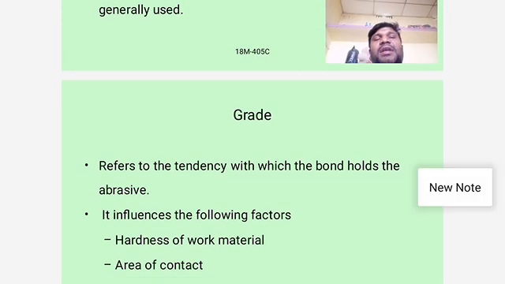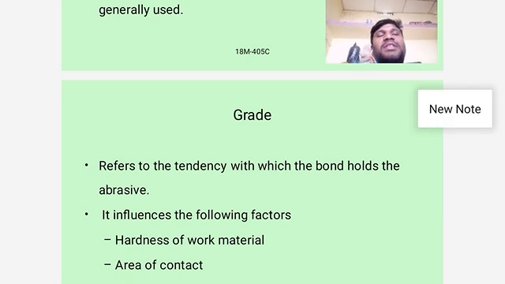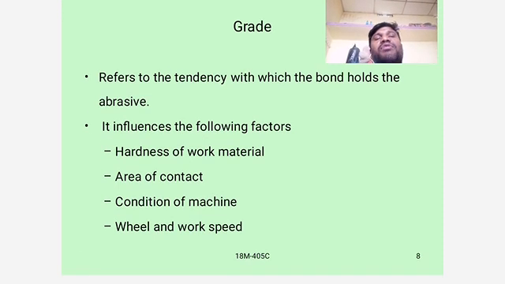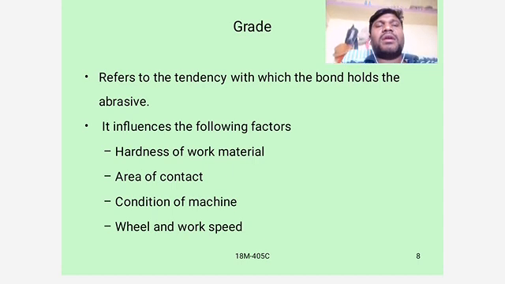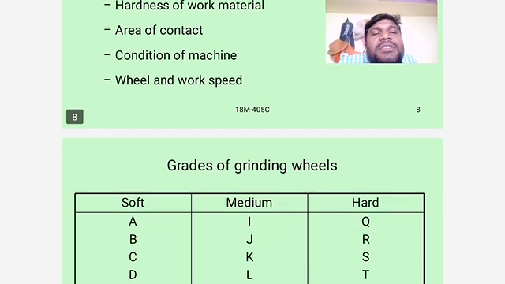Grade refers to the tendency with which the bond holds the abrasives. It influences the following factors: hardness of work material, area of contact, condition of machine, wheel and workpiece.